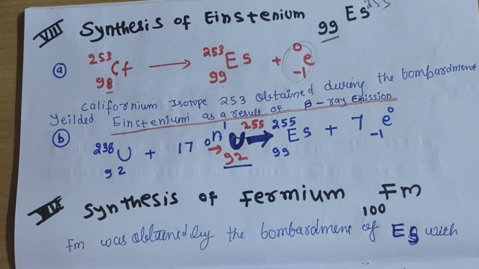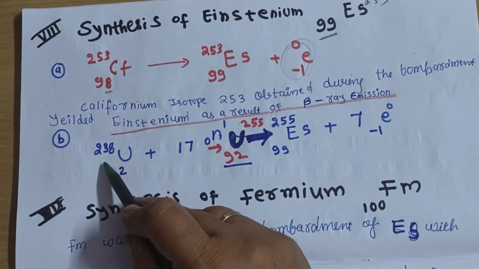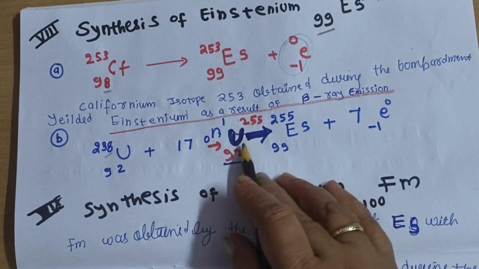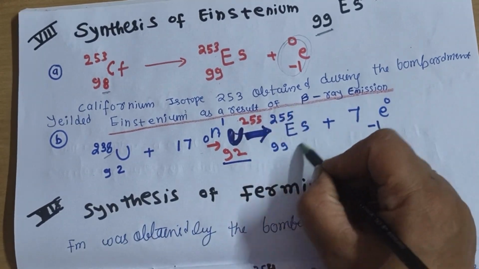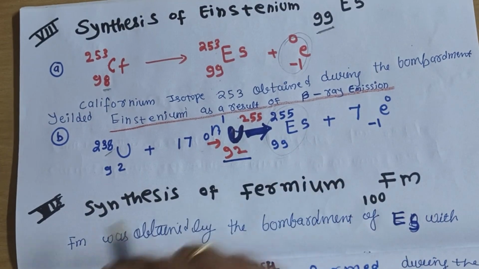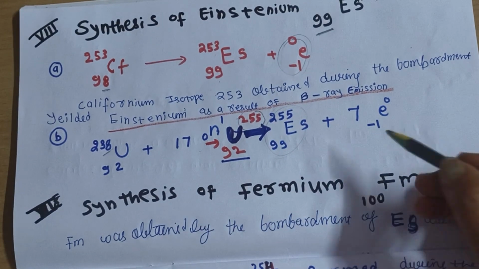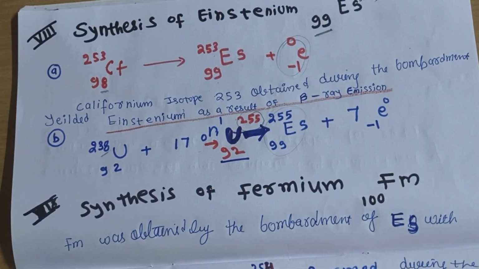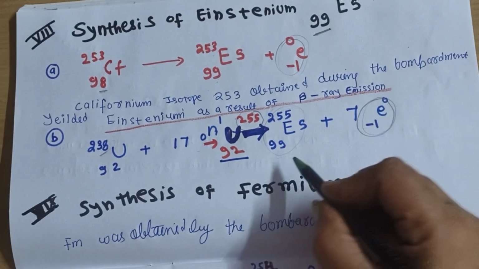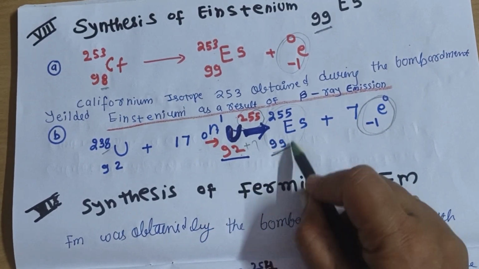So uranium, next synthesis can be done from the uranium. We can take uranium 238 isotope. This we have done in our table form. This we have done, 255 isotope is formed. Then this 255, and this mass number will increase by, our 92 was your atomic number, here the mass number will become 255. Then we will emit the beta particles, 7 beta particles. So atomic number will increase by 7 units. 92 plus 7, what will it become? 99.